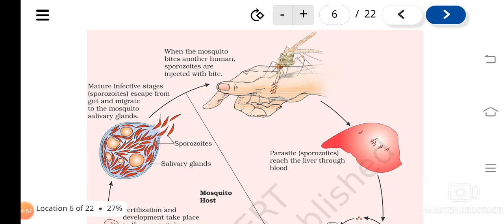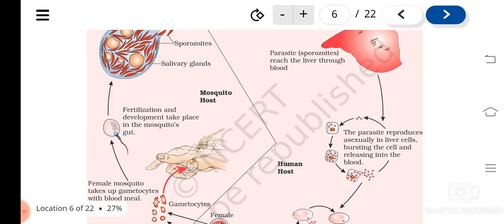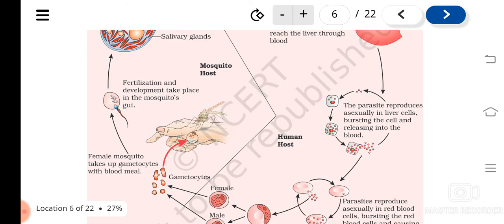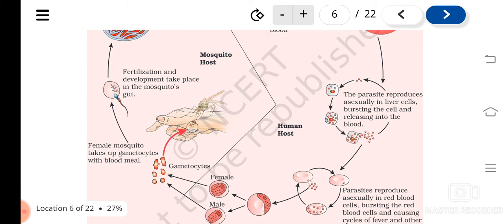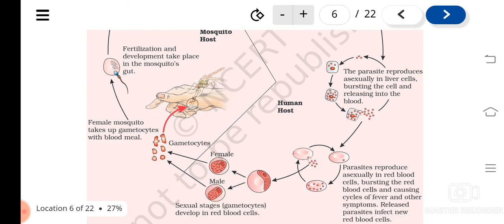Understood? And once they enter the body, they will go into the liver. In the liver they will get attached, and in the liver cells they start growing. They undergo asexual reproduction, and then they will be released from the liver cells. What happens in the liver cells? They reproduce by the asexual mode of reproduction. Then they get released into the blood, and after that they enter into the RBCs.